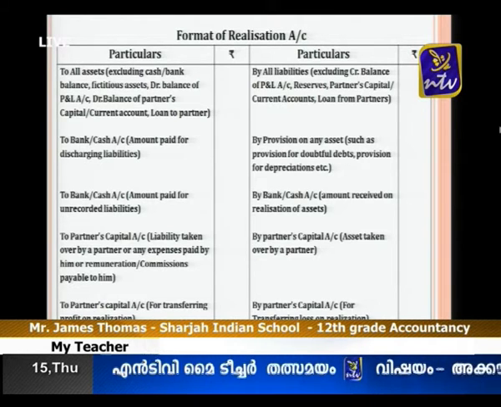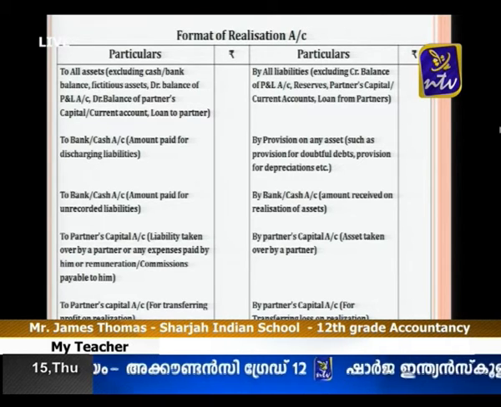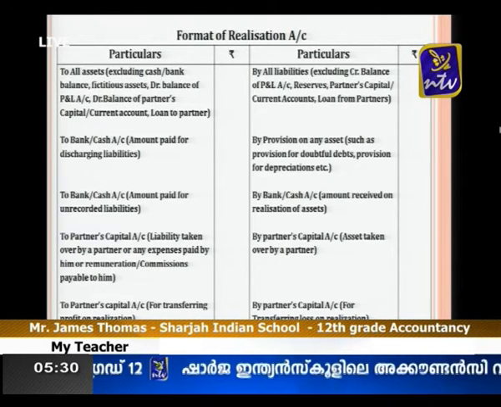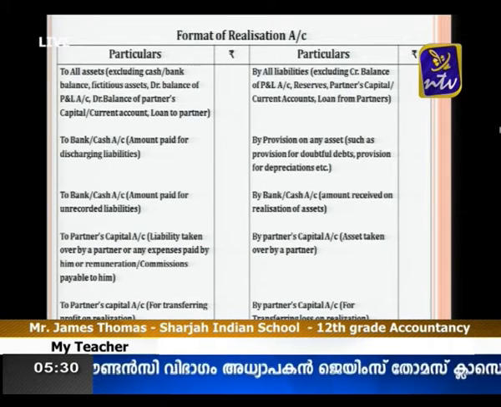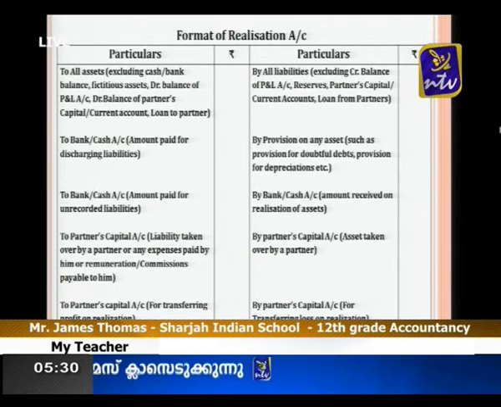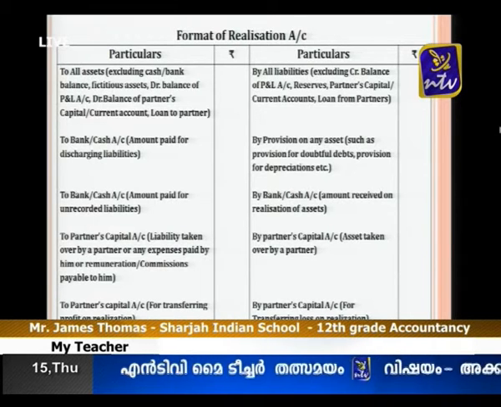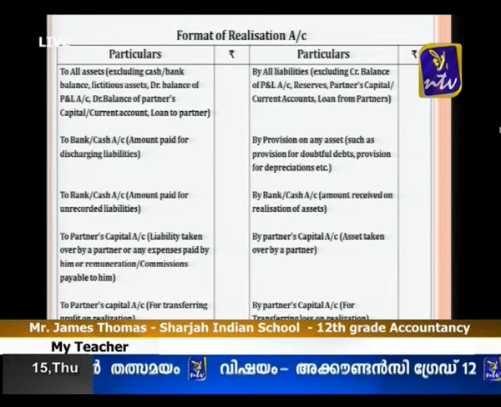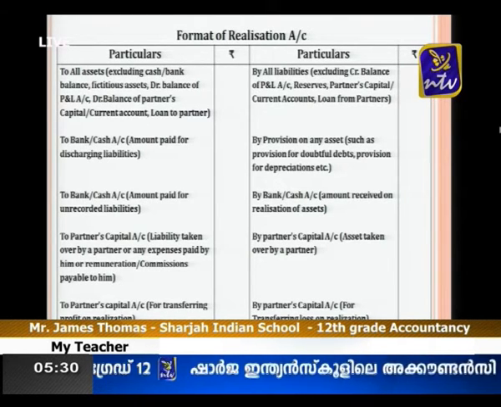First of all, we transfer all assets to the realization account by passing journal entries to various assets. You can see in brackets some exceptional items, which is very important: excluding cash or bank, fictitious assets, debit balance of profit and loss account, partners capital account and loan account, we are not transferring. So the journal entry is realization account debtor to various assets. The second point is various liabilities account debtor to realization account.